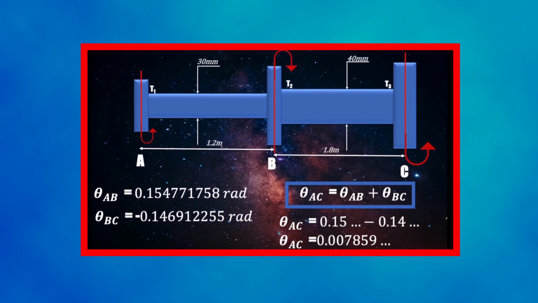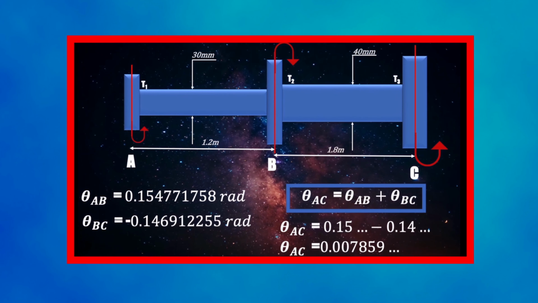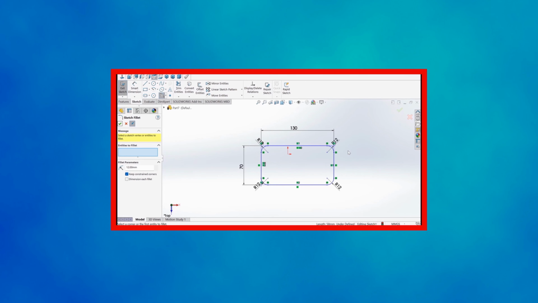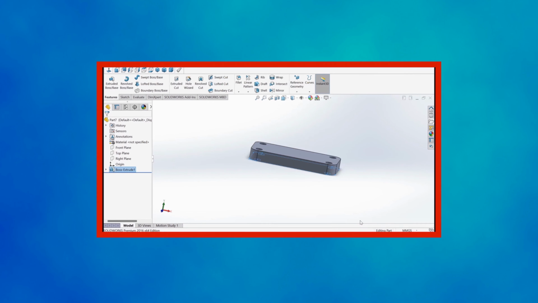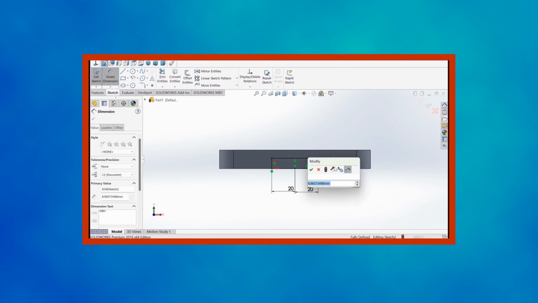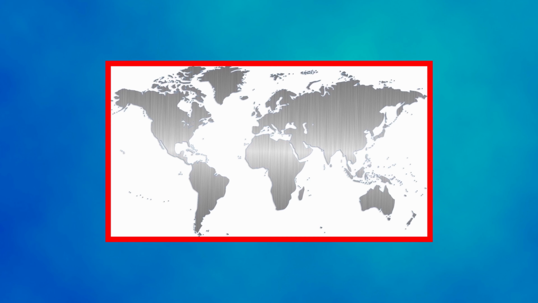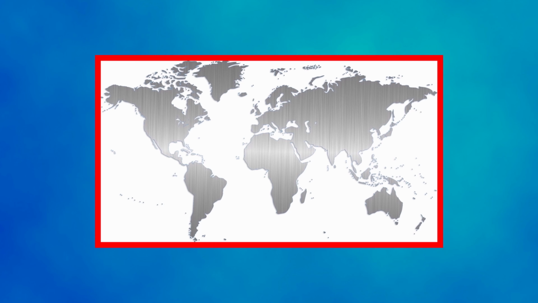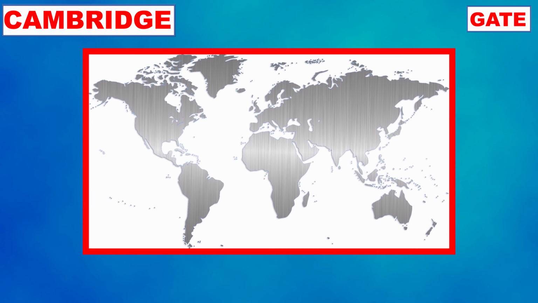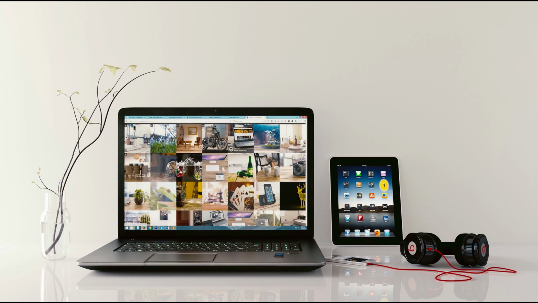For all the aspiring engineers and designers, dive into CAD software like SolidWorks and AutoCAD. Whether it's 3D modeling and product design, we guide you step by step to bring your engineering ideas to life. We've got resources for undergraduate programs, Cambridge, GATE, ZIMSEC, Matric, and many other global exam boards.